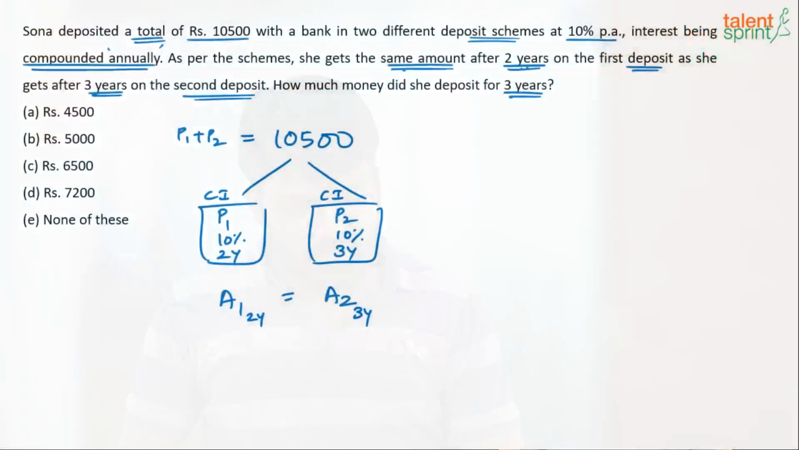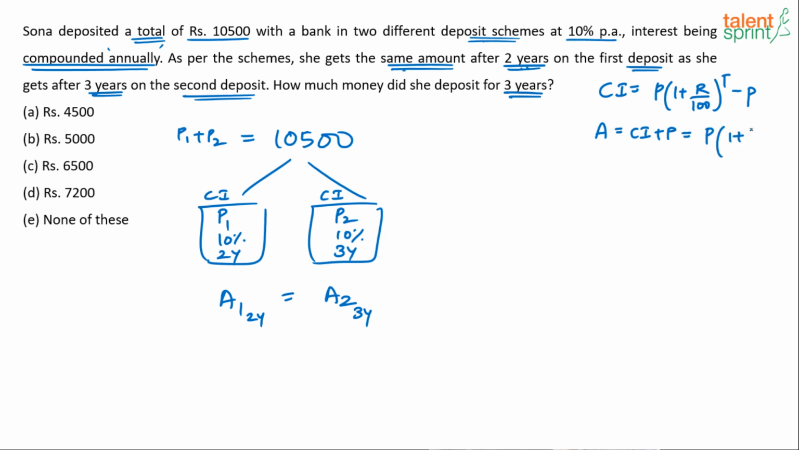Now the best way to solve this question would be to actually go by the formula. In case of simple and compound interest, you know that the compound interest formula is P into 1 plus R by 100 whole to the power of T minus P. Compound interest is this minus P. The total amount is CI plus P, so that comes out to be P into 1 plus R by 100 whole to the power of T. These are the formulae, formula for interest, formula for amount. Now this formula has to be used, it becomes easy to solve. What is the formula for amount? P into 1 plus R by 100 whole to the power of T.